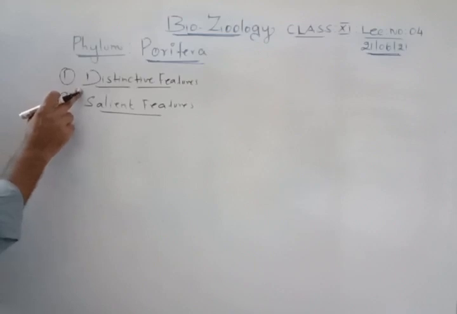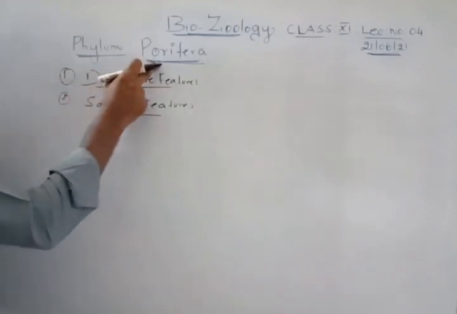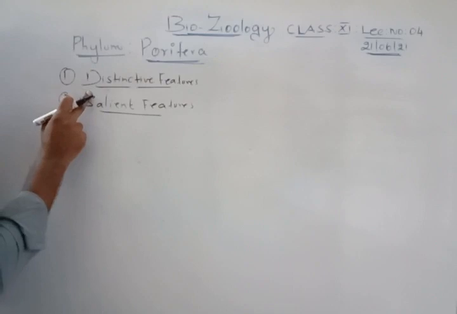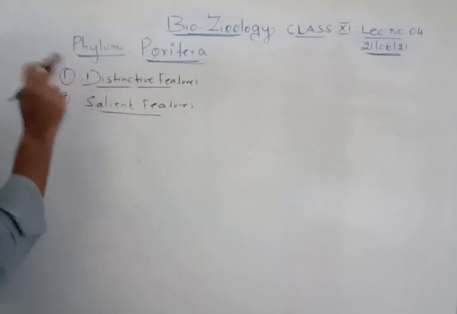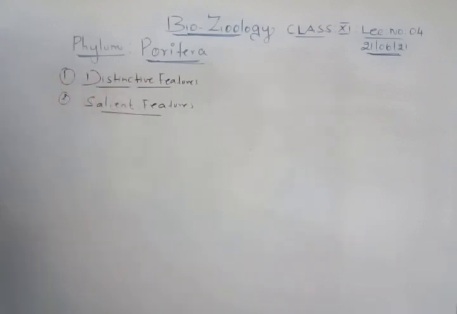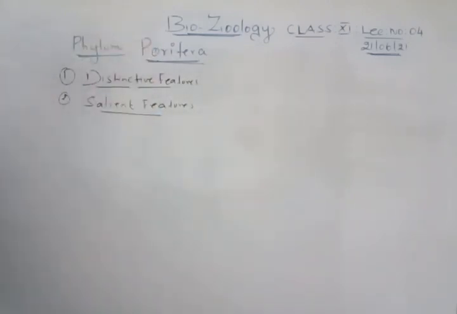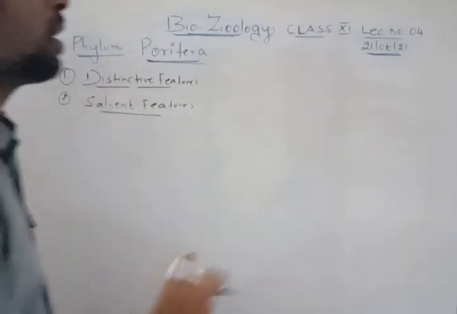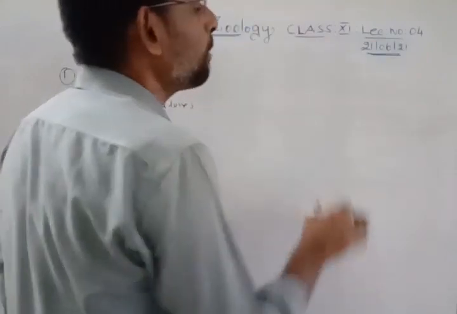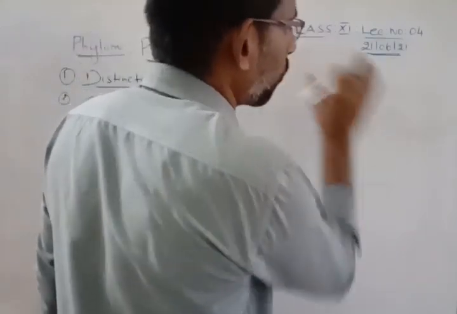First of all, whenever we discuss the phylum Porifera, you should discuss the distinctive features, that is the specific characteristic. Second, you should discuss all the salient features of that particular phylum. We have so many salient features that you have to remember for all the phylums, so I'll put them together so that it will help you to study for all the phylums.